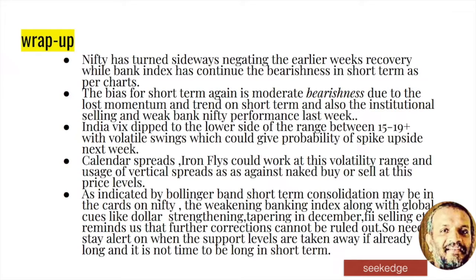Bollinger Bands is clearly showing this consolidation, and the banking index is clearly showing there is a bearishness that can go further down in the short term. So consolidation is for sure as per the Bollinger Bands. And then if you read that chart pattern along with the global cues of the dollar strengthening, tapering to come in December, FIIs further pulling out money, further corrections, we have fallen only 5%. So another 5% correction cannot be ruled out, which may extend to a 17,000 kind of level.